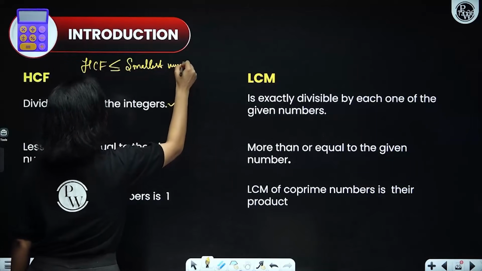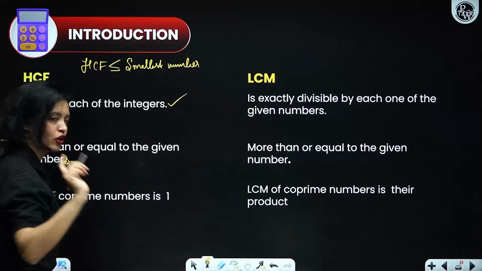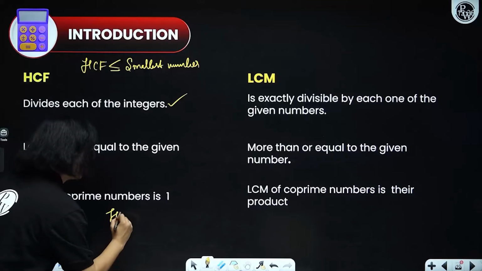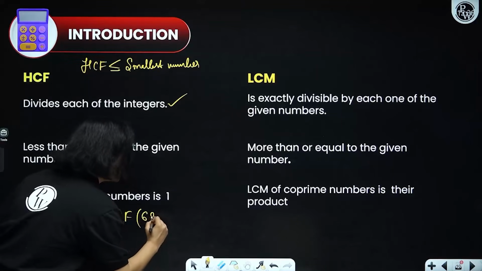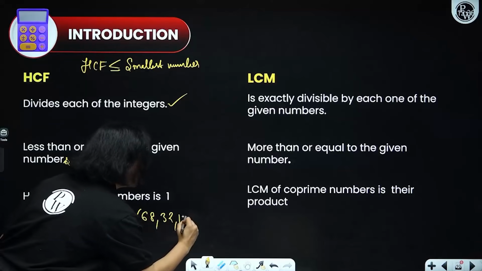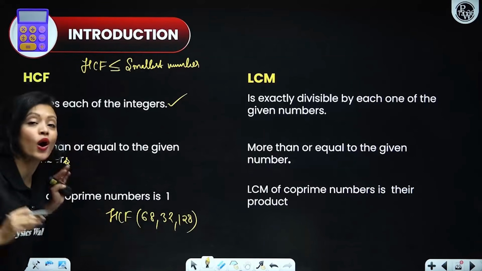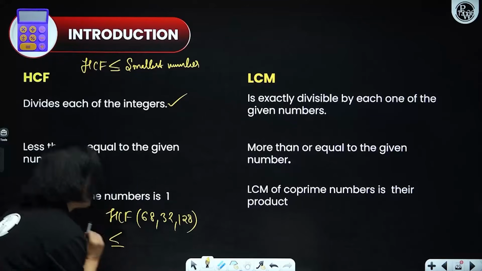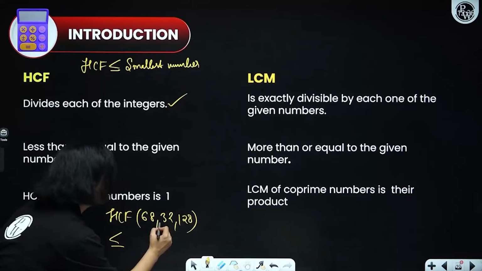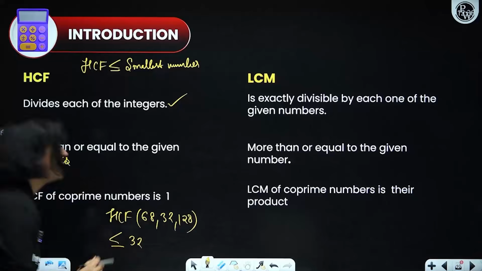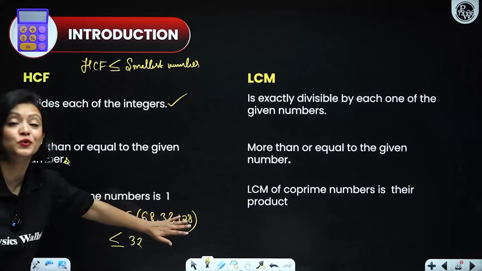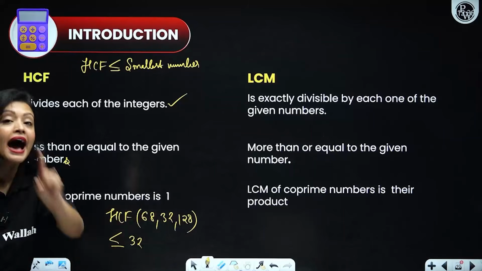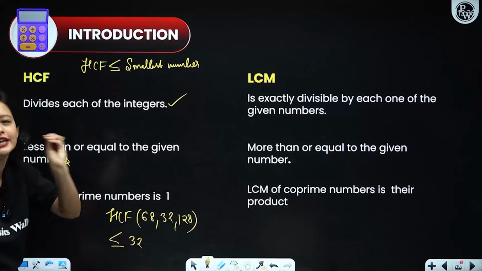So let's suppose you're finding the HCF of 68, 32, 128. Whatever this HCF is, it would be less than or equal to the smallest number here, which is 32. Remember that. Very important and very simple property.